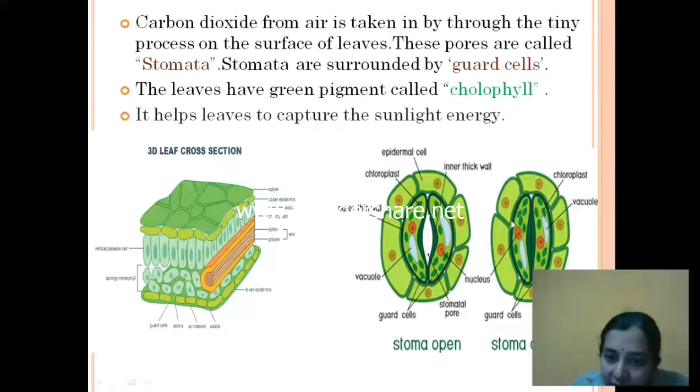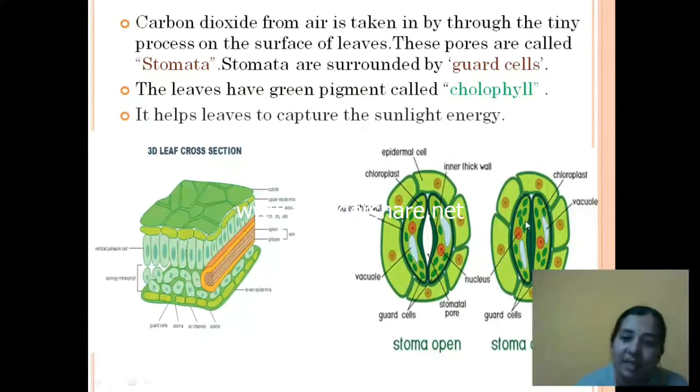So this outer green color structure is called your cell membrane. That is nothing but thick wall, thin wall, whatever we call here. What is the cell membrane? That means this particular cell is enclosed by a thin, tiny boundary. Now, when you have a house, you build a wall around it, a compound wall, as a boundary. The same way here, the cell membrane acts as the boundary for your cell.